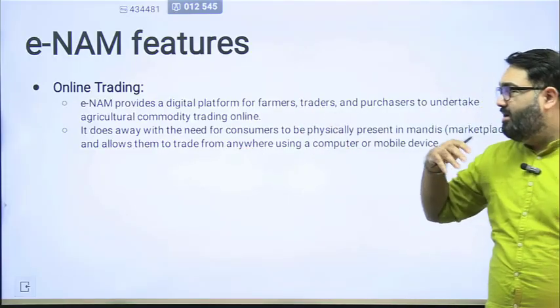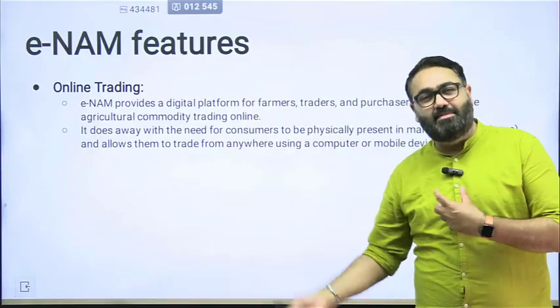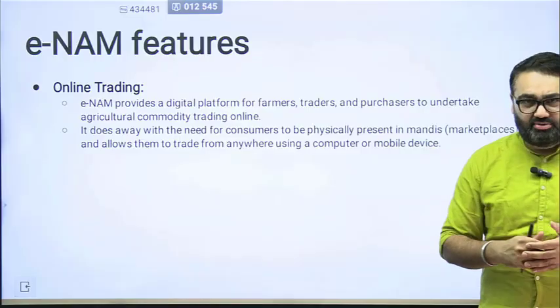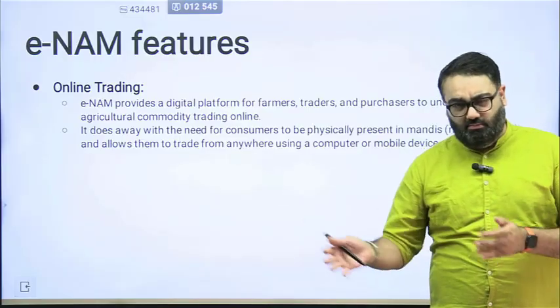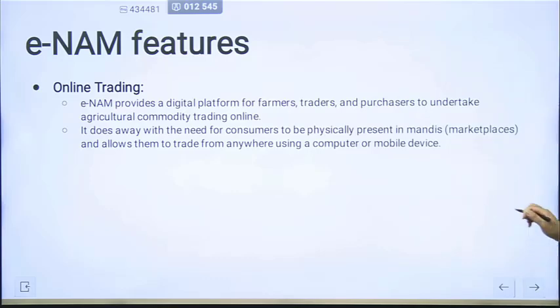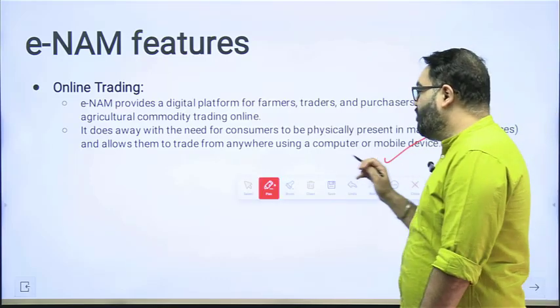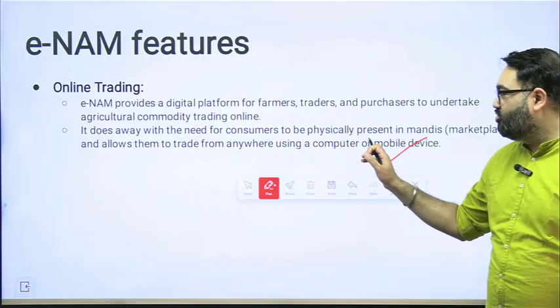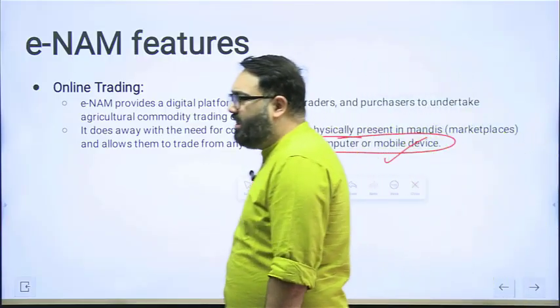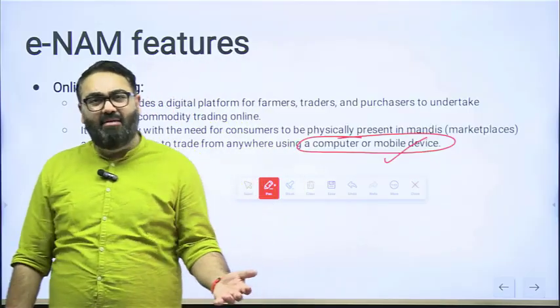The farmer and the customer don't have to physically meet. It reduces the cost of transaction. It reduces the cost of going to the mandi time and time again. So it allows them to undertake online trading. But again, you have to have access to a computer or mobile phone. That is one deterrent. This is where panchayats can be helpful.